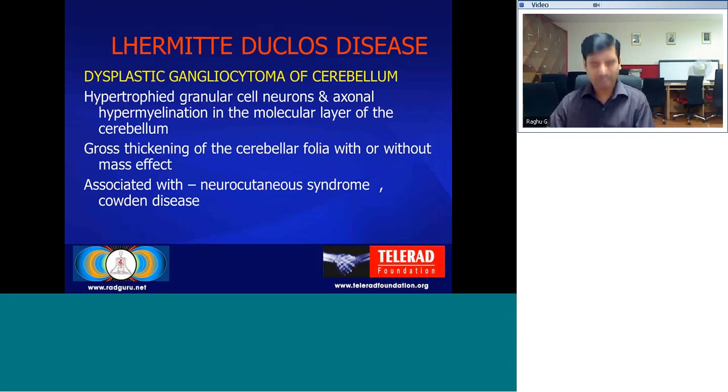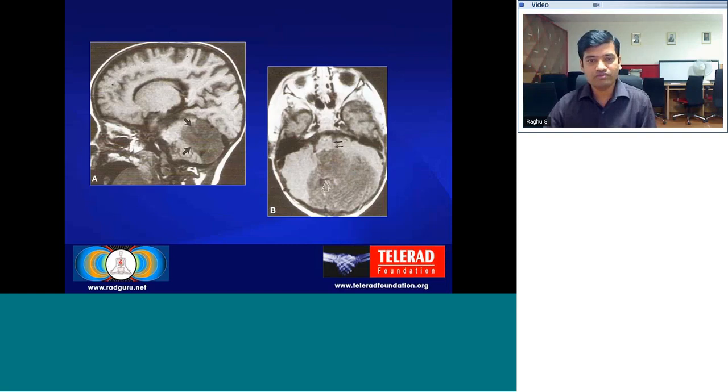Then coming to Lhermitte-Duclos disease, this is a dysplastic gangliocytoma of the cerebellum. Here there are hypertrophied granular cell neurons and axonal hypermyelination. There is gross thickening of the cerebellar folia with or without mass effect. This is associated with Cowden's disease and neurocutaneous syndrome. Here you can see a dysplastic cerebellum which appears hypodense.